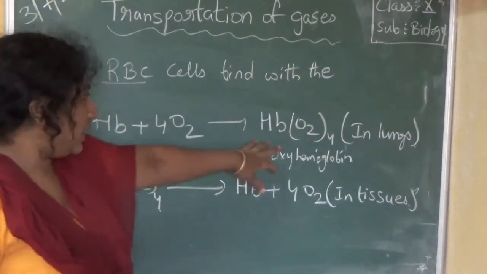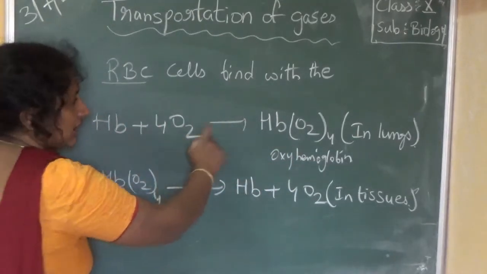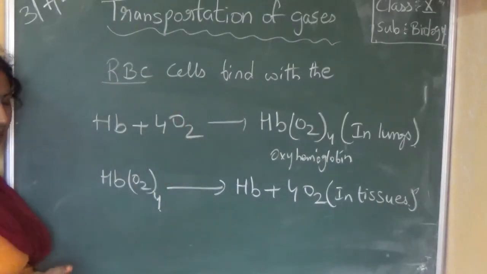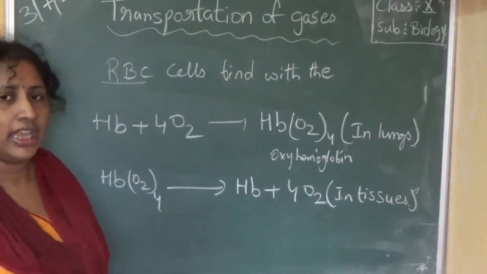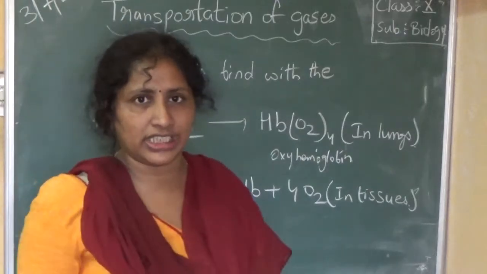Hemoglobin has combined with oxygen to form oxyhemoglobin. This reaction is occurring in the lungs. Now the blood is oxygenated, blood has got oxygen. Now what will it do? It will go to the tissues to deliver that oxygen to the tissues.